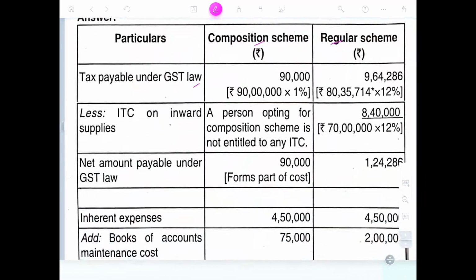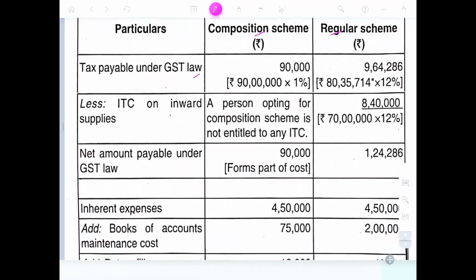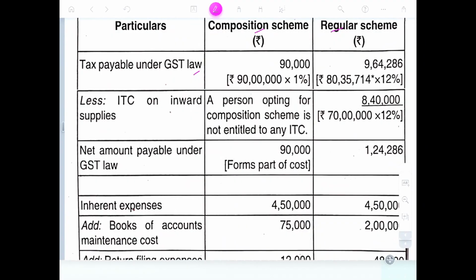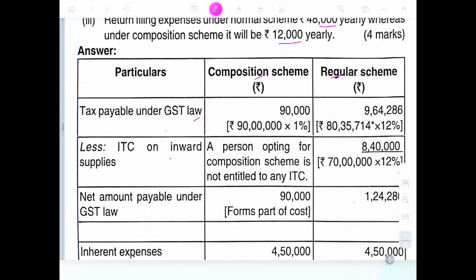Okay, 90 lakhs divided by 1.12. We will get 80 lakhs approximately, into 12%, about 9 lakhs.